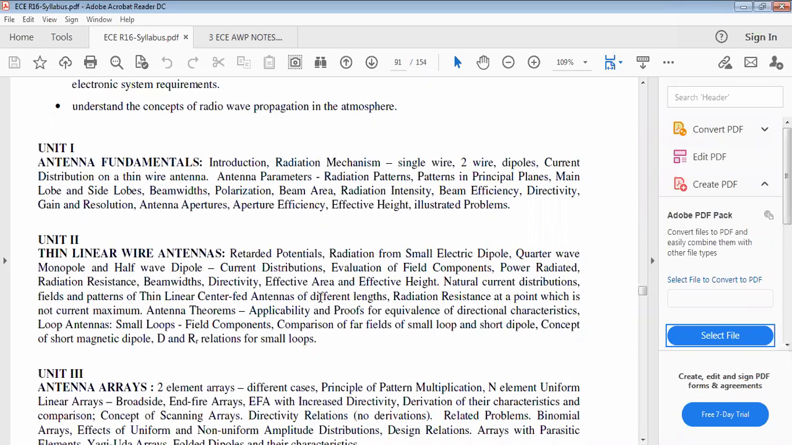When we apply a high frequency signal to that piece of wire, it radiates its energy in the form of an electric and magnetic wave. Already we saw that; it is called the radiation mechanism. That radiation mechanism applies when a single wire and two wires are used. Similarly, dipole, which we already discussed. What is the current distribution in thin wire antenna, and what are the antenna parameters? Especially from unit one, we learn about antenna parameters.